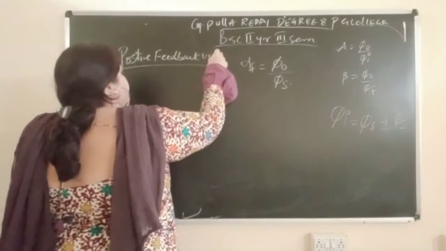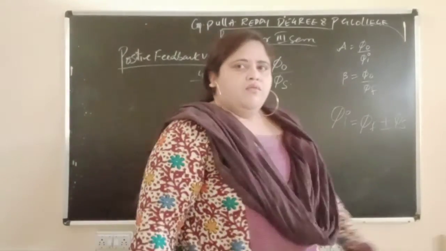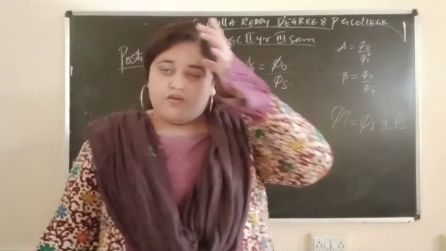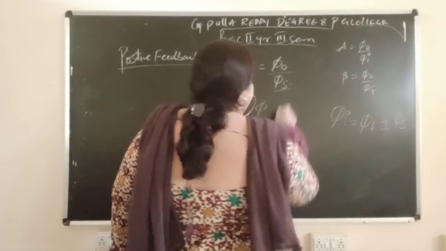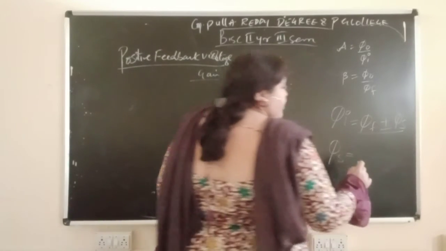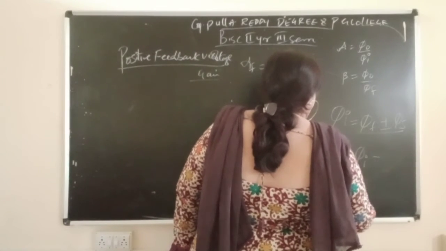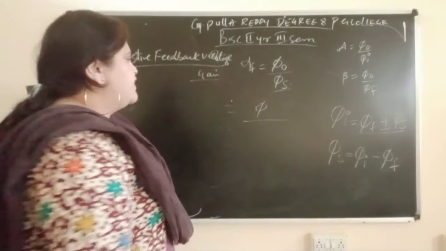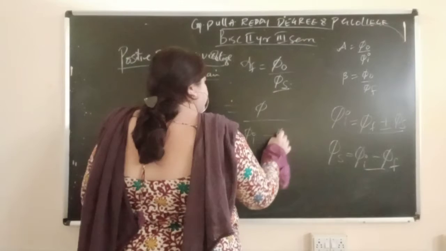Equation for positive feedback voltage gain. Positive feedback means it is negative only. Obviously, instead of phi naught, I should write the phi s value. From this equation I will get phi s. Phi s is equal to, positive feedback means this symbol minus, phi I minus phi f. Instead of phi s, I will write this now: phi I minus phi f.